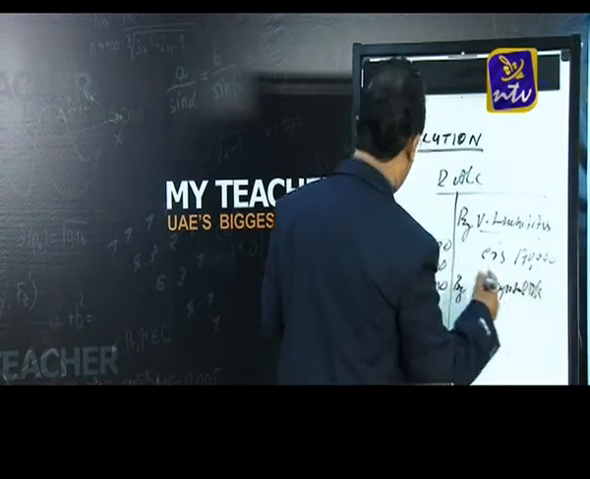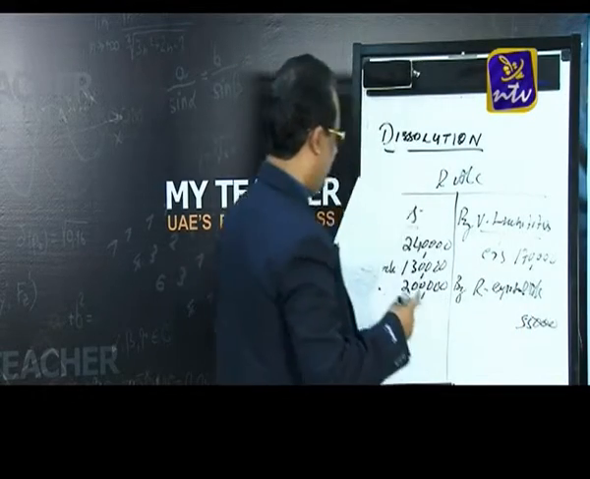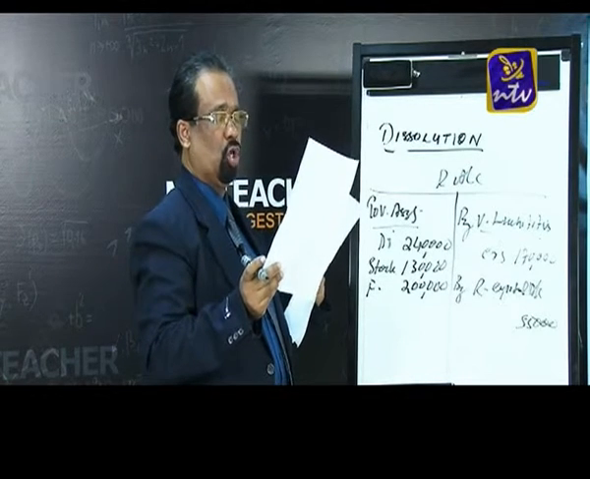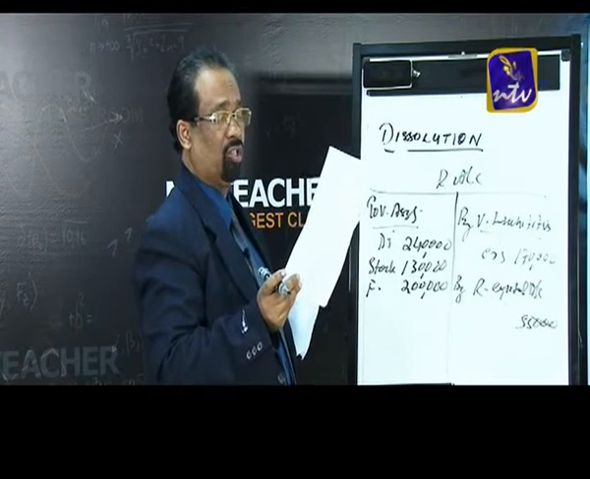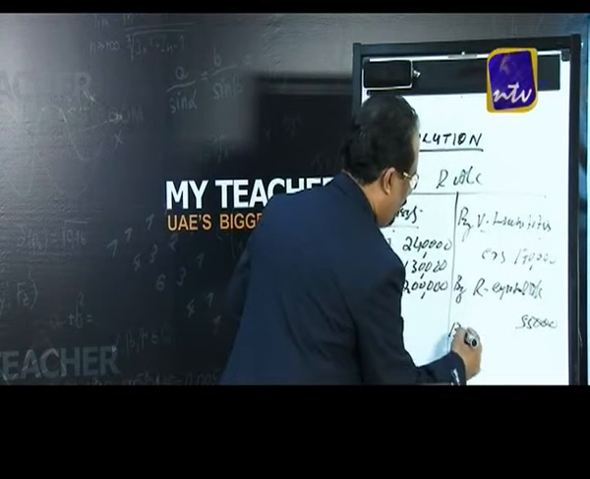So I am passing the entry by Ramesh capital account. By Ramesh capital account is how much? 55,000. Then afterwards the remaining stock was sold at a loss of 15,000. That means the remaining stock is 65,000, and out of 65,000 the loss is 15,000, and we are getting only 50,000. So that means asset realized.